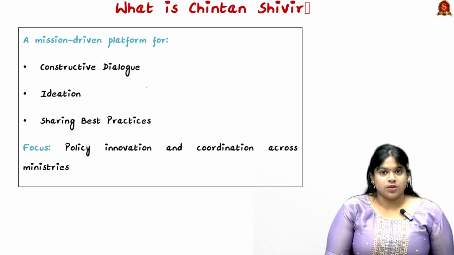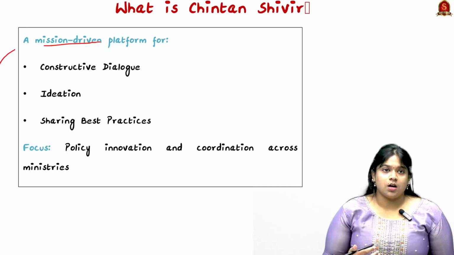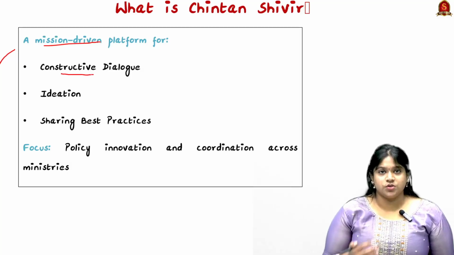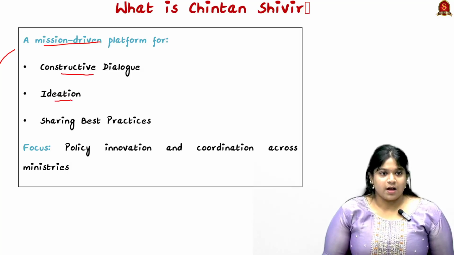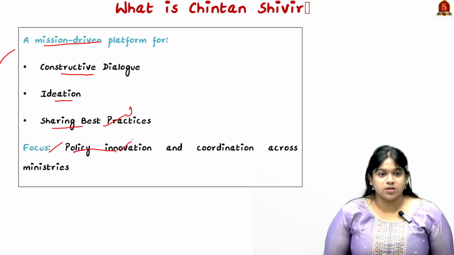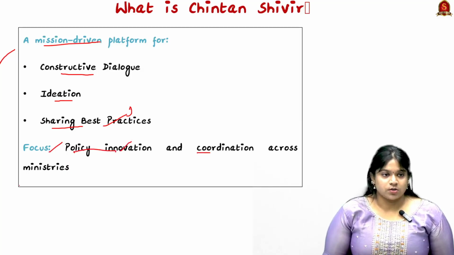So here Chintan Shivir is a mission-driven platform. It's like an all India conference to bring in constructive dialogue and debate on various issues related to our country, and to have ideation and share best practices for the promotion of good governance and participatory governance. Here the focus is bringing in policy innovation and coordination across ministries.